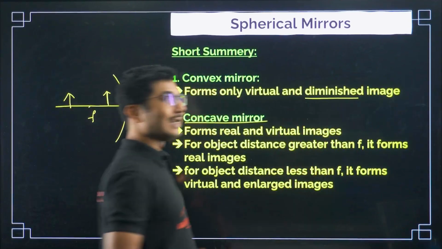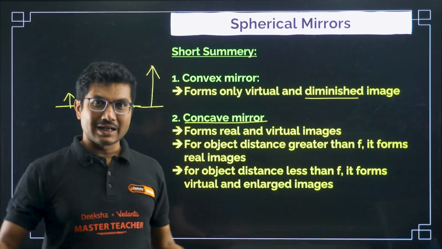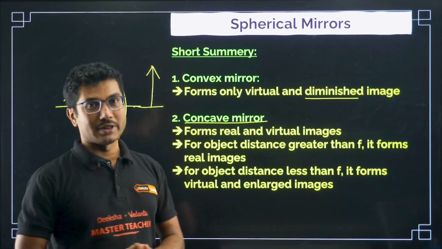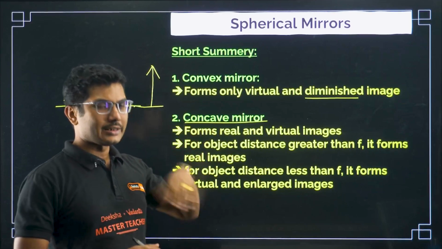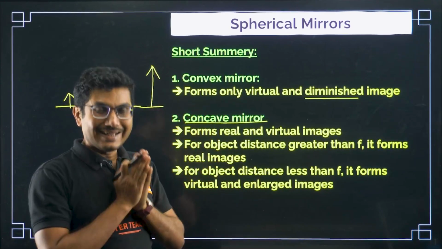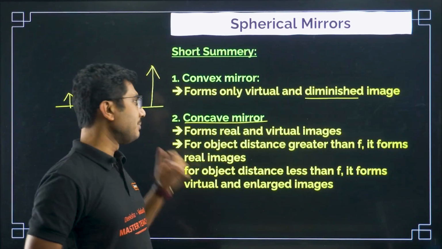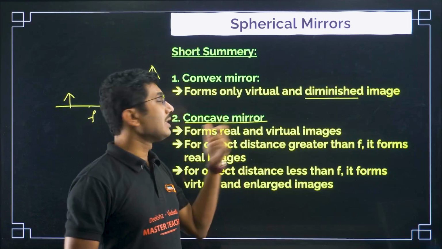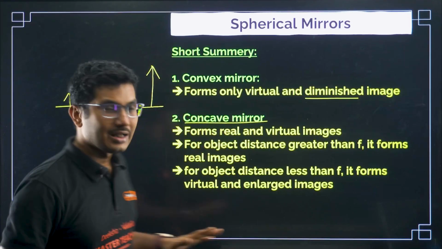If the image is enlarged, then only one mirror can form it, that is the concave mirror. For a lens it will be opposite, but for any enlarged image, the mirror will be a concave mirror only. A convex mirror cannot form any enlarged image.